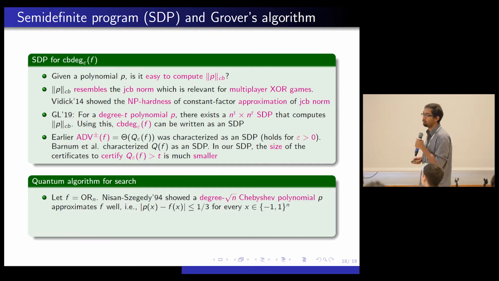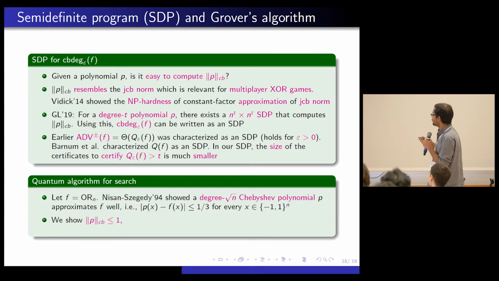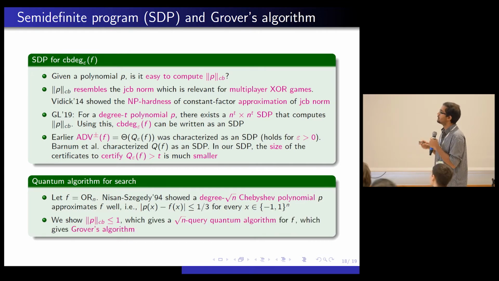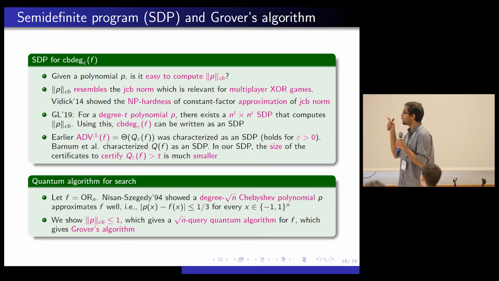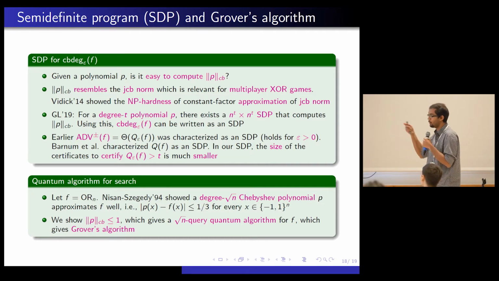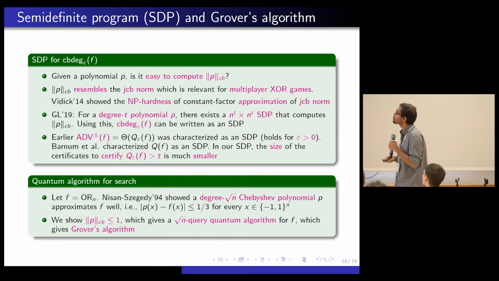So |p(x) - f(x)| is at most a third. And what we showed is, if you look at the Chebyshev polynomials, they're actually completely bounded. This is a simple application. And in particular, what this shows is this gives you a square root n query quantum algorithm for the search problem, and this recovers Grover's algorithm. Although this might seem totally useless because Grover is just standard these days, in the final slide, I'll tell you why I mentioned this, and I think it's interesting, actually.